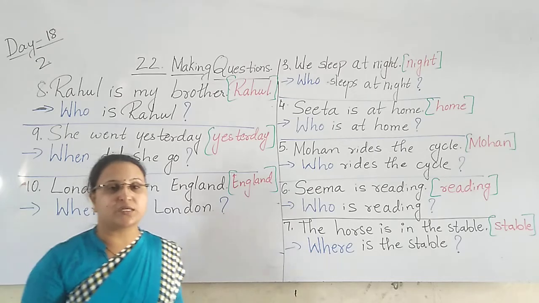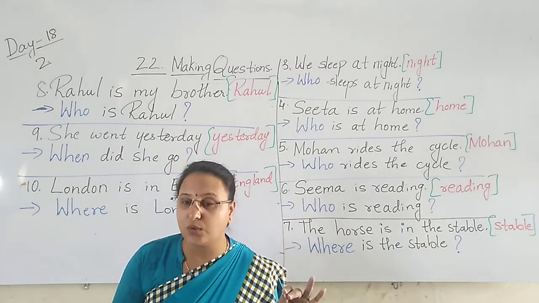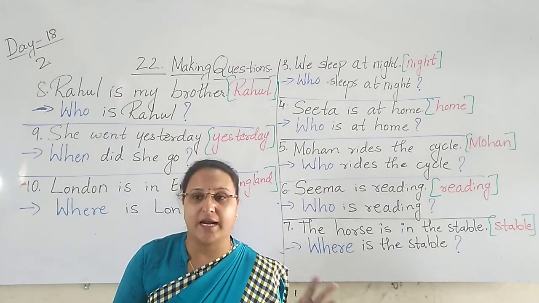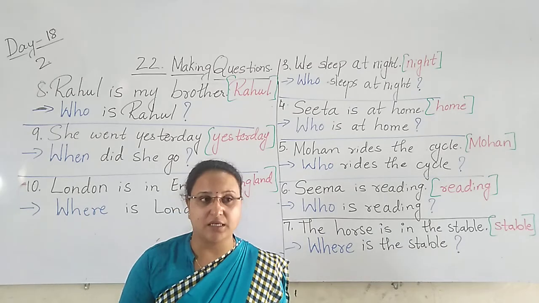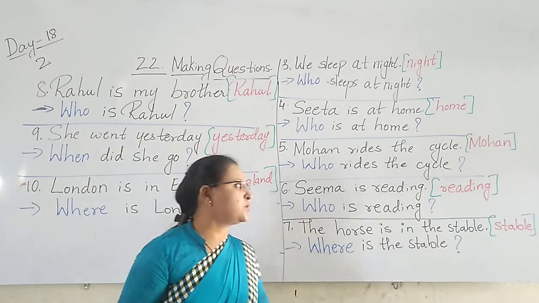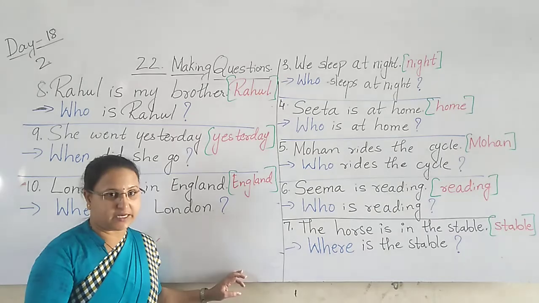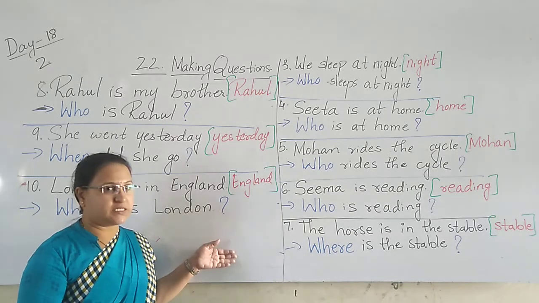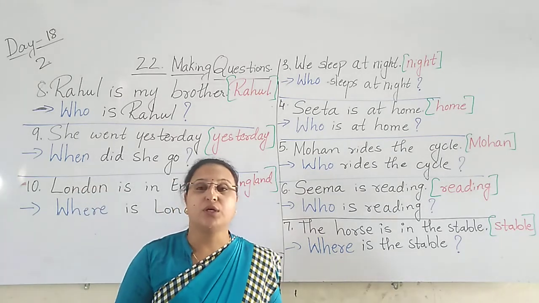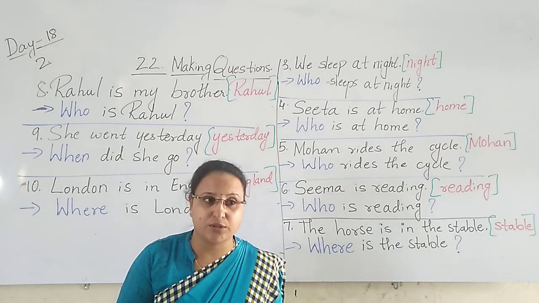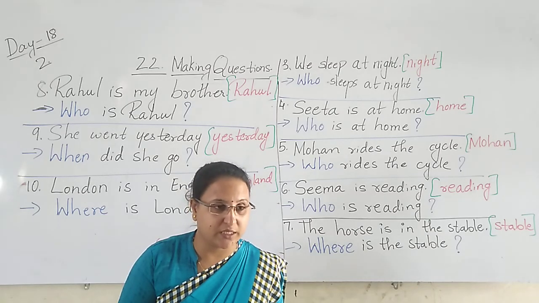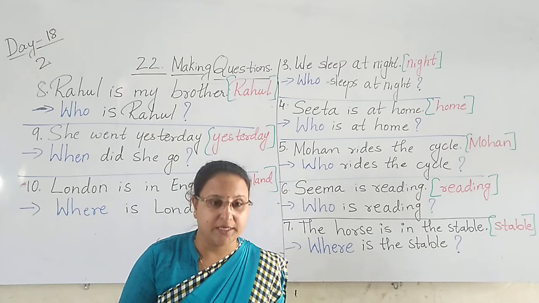We use the question words when, where, how, who, why and what. These are the question words we use to construct the sentence. Children, whatever is taught, you have to write in your English notebook.